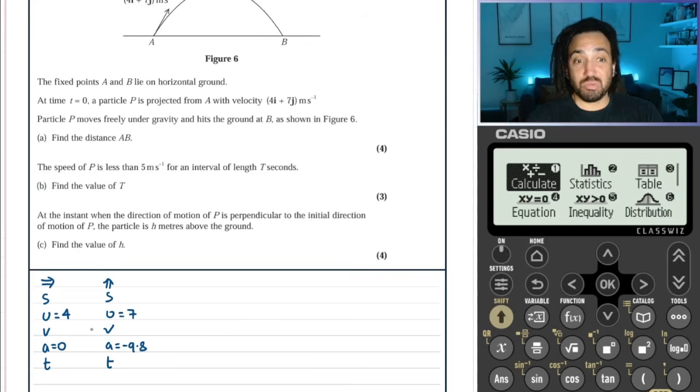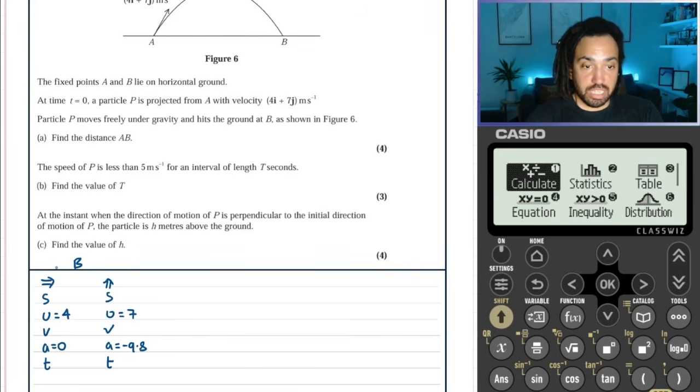And that's about all we know, really. So if we are looking at the point B, so this grid here that we're doing, these two suvats are going to be talking about the journey from A to B. So what we do know is that at the end of the journey, the displacement in the vertical is 0 because it started on the ground and it's going to end on the ground.